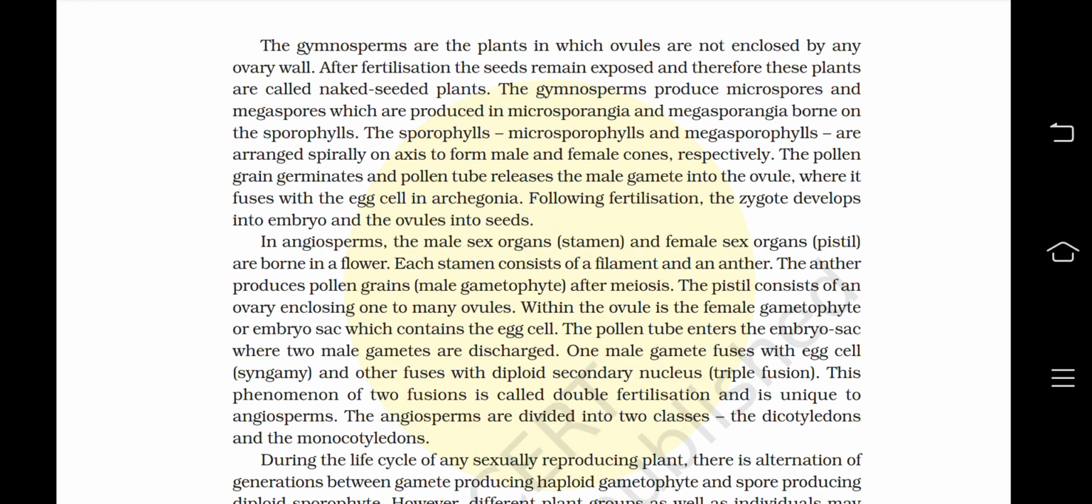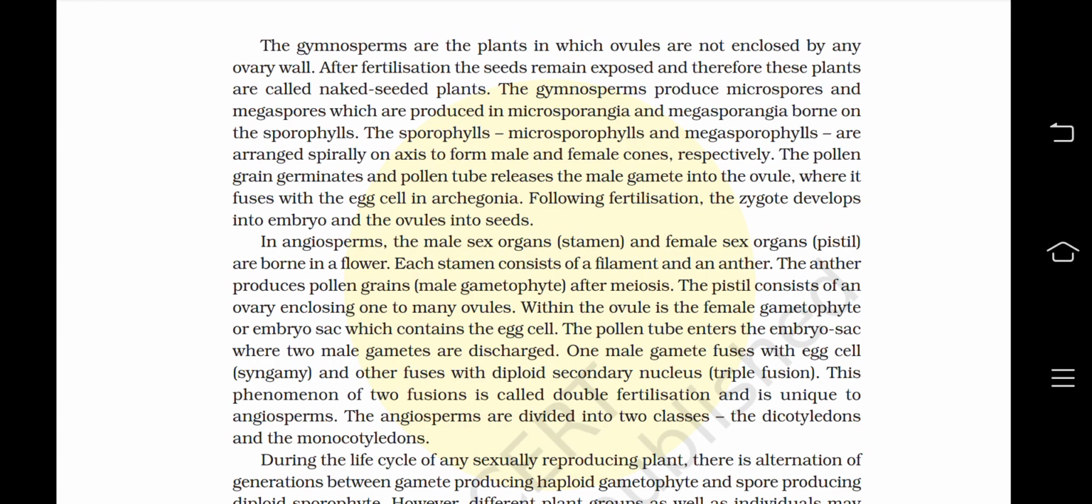The pollen grain germinates and the pollen tube releases the male gamete into the ovule, where it fuses with the egg cell in the archegonia. Following fertilization, the zygote develops into an embryo and the ovules into seeds. In angiosperms, the male sex organ, the stamen, and the female sex organ, the pistil, are borne in a flower. Each stamen consists of a filament and an anther. The anther produces pollen grains, the male gametophyte, after meiosis.